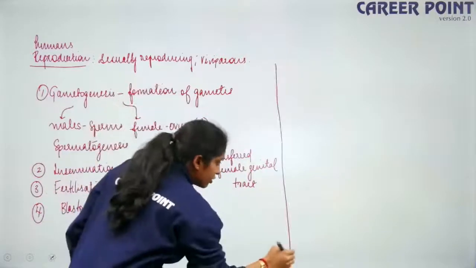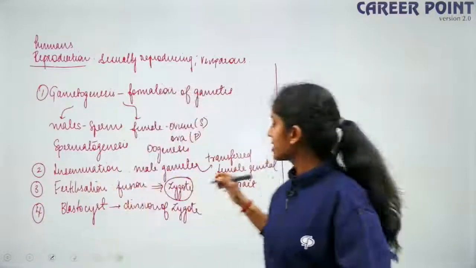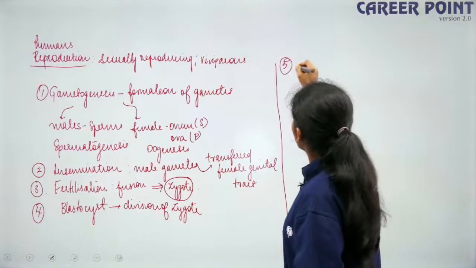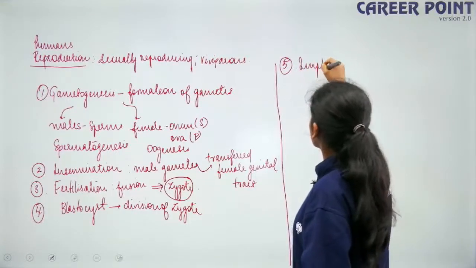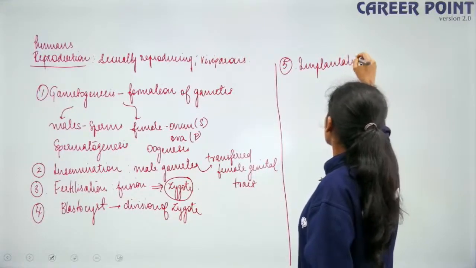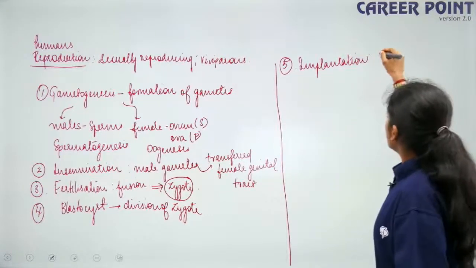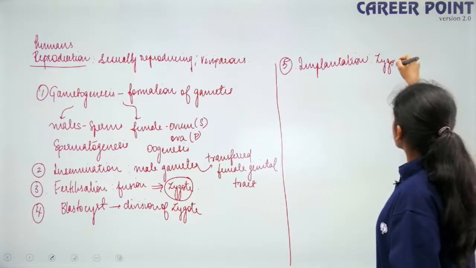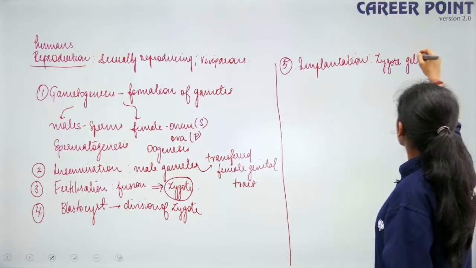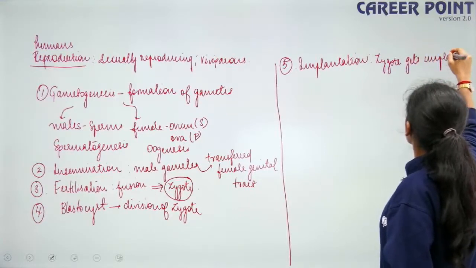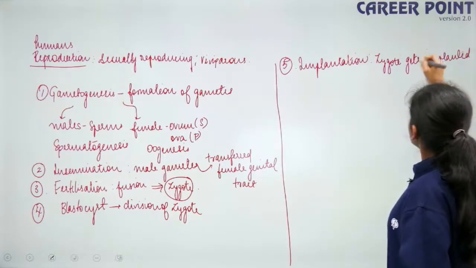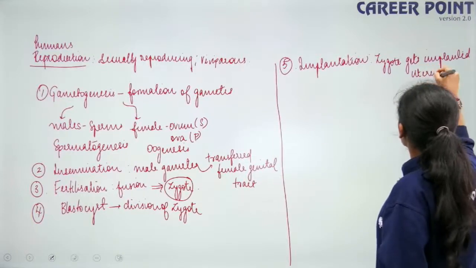Once the division of the zygote happens, the next thing that happens is implantation. That is, the zygote gets implanted in the uterine wall of the mother.